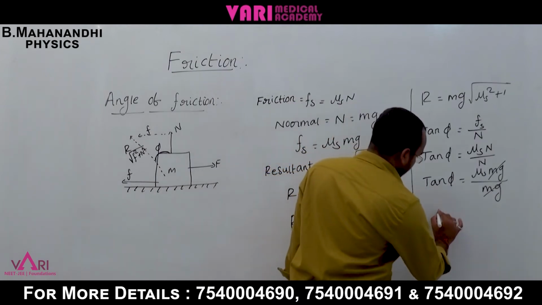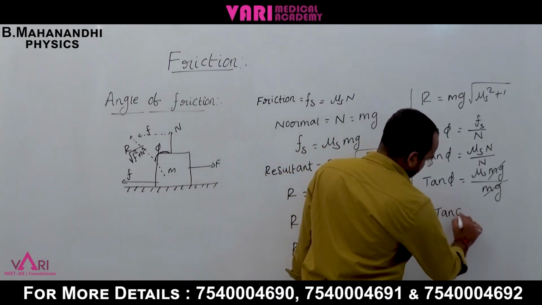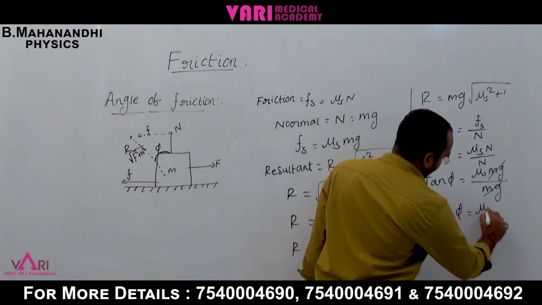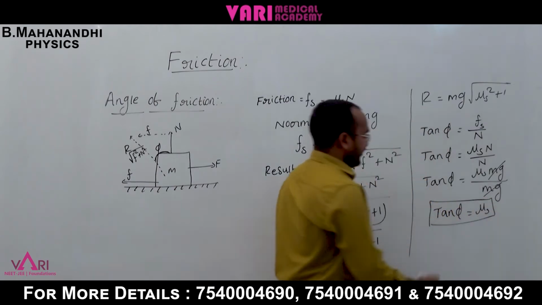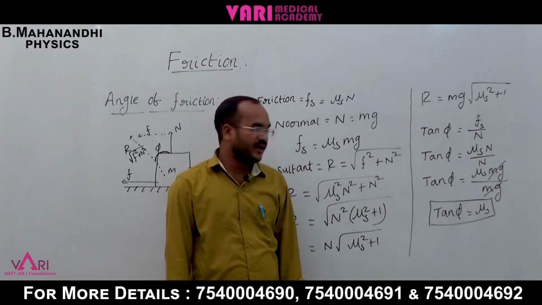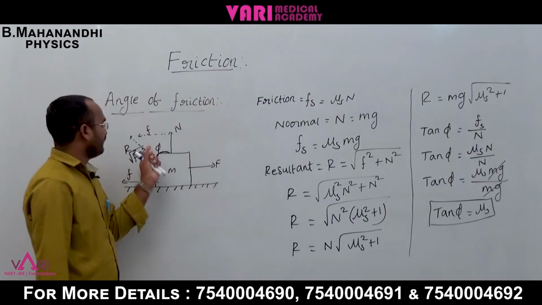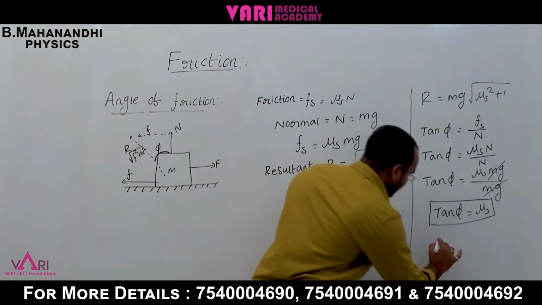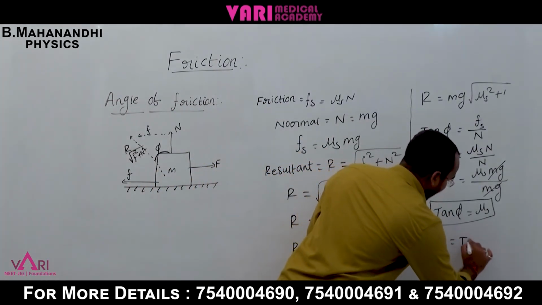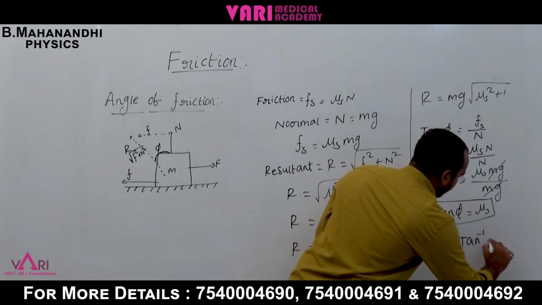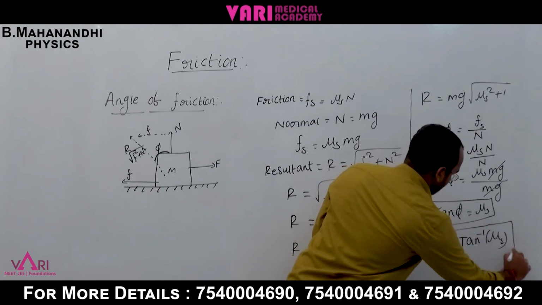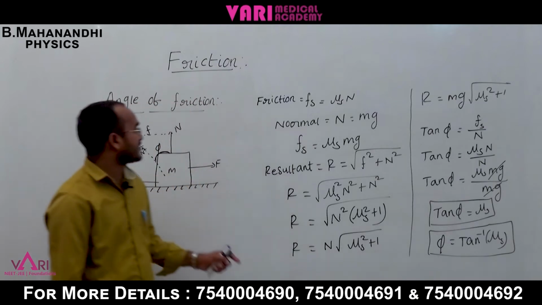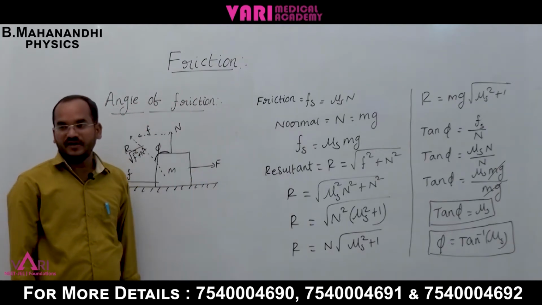Tan phi is equal to mu s. So the angle of friction phi is equal to tan inverse of mu s. This explains the angle of friction.